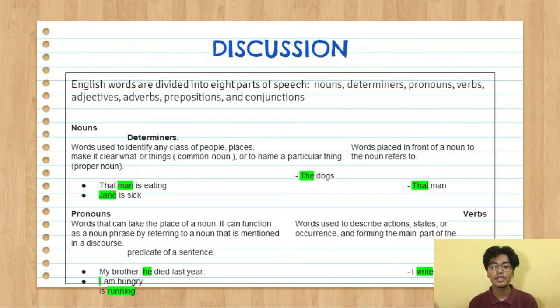The example in the slide is the man is eating. The word man is a noun. The next example is Jane is sick. Jane is a noun, which is a proper noun in the sentence.